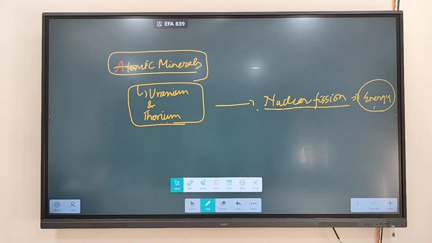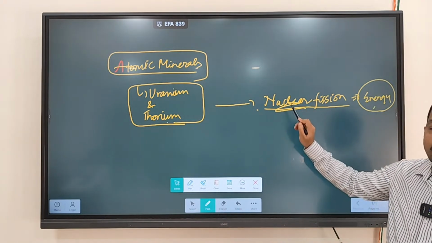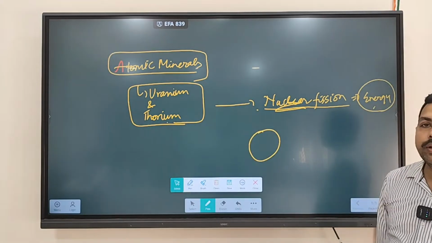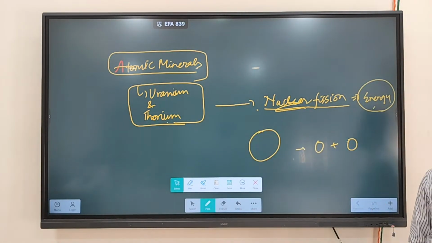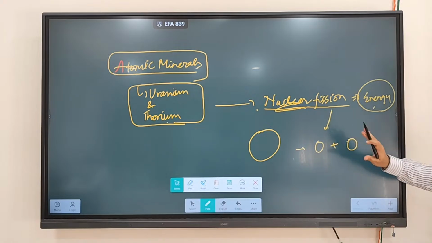What is fission? What does the term fission mean? It divides. Nuclear means we are talking about the nucleus. When a bigger nucleus divides into two smaller nuclei, it is called a fission process.